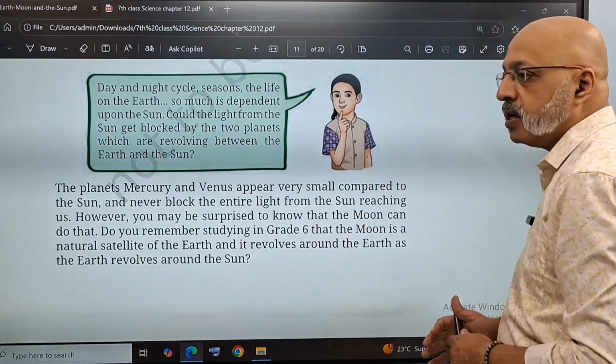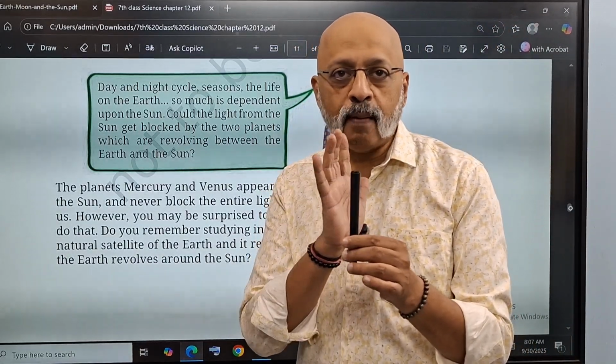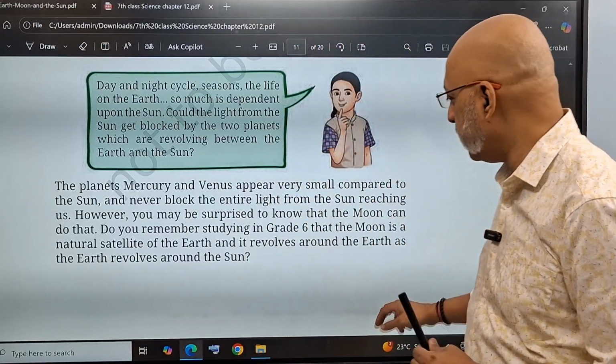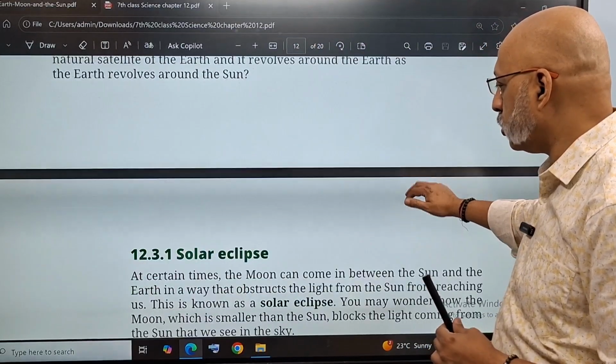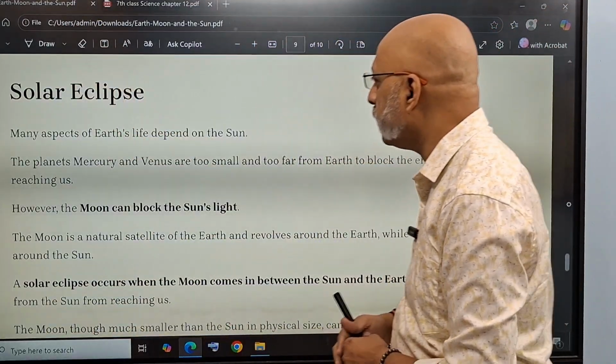So that's how the solar and the lunar eclipse happen, when the sun, earth and the moon appear in one line, of course, depending on which is blocking whose rays. The entire concept is very interesting. So solar eclipse, what exactly happens? Let me show you from here.